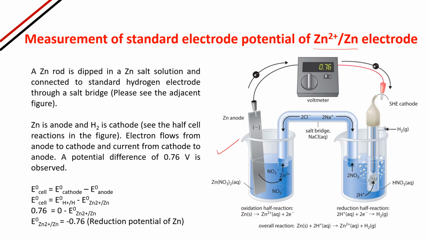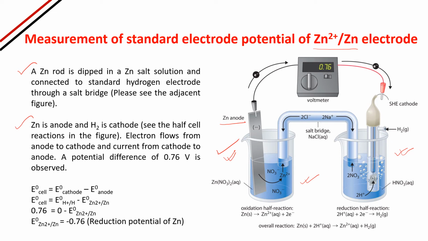A zinc rod is dipped in a zinc salt solution and connected to a standard hydrogen electrode through a salt bridge. See the figure here. Now here you can see the zinc nitrate solution is taken in this beaker, and in that one a zinc rod is dipped, which is acting as an anode, and the other one is the hydrogen cell. Okay, zinc is anode and H2 is cathode.